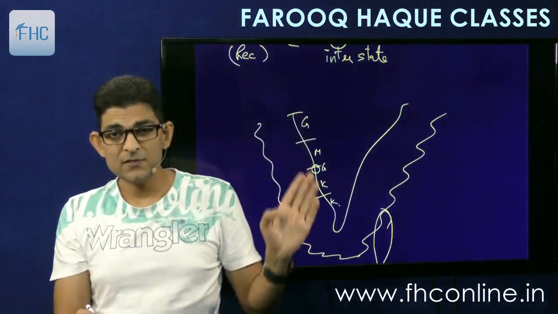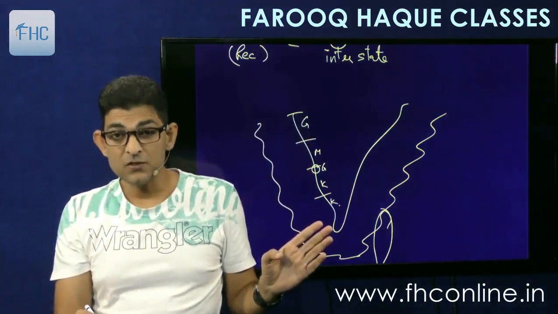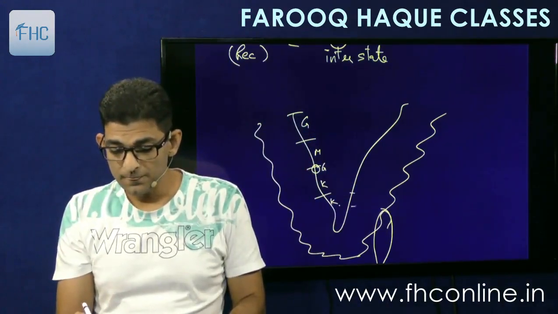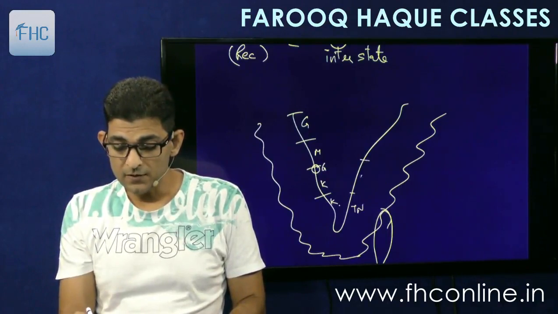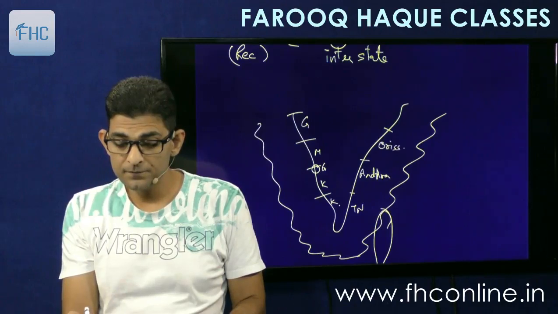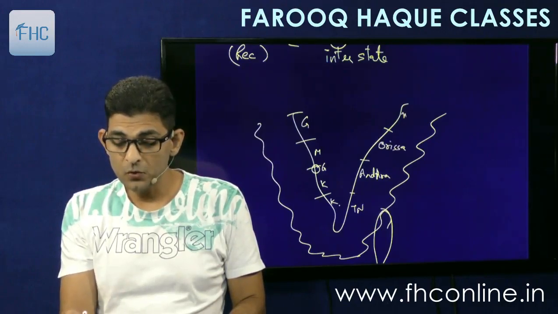These are the states on the western coast, and on the eastern side there will be Tamil Nadu, then Andhra, then Orissa, and West Bengal.